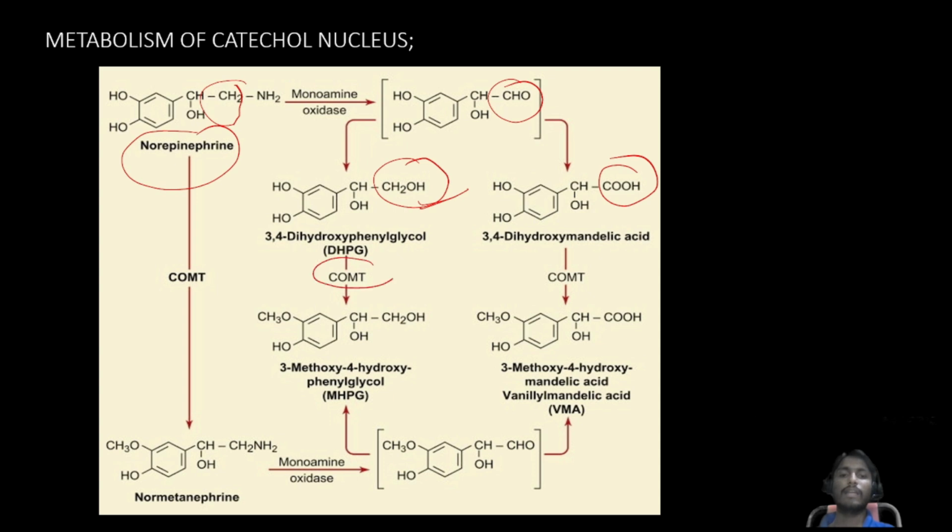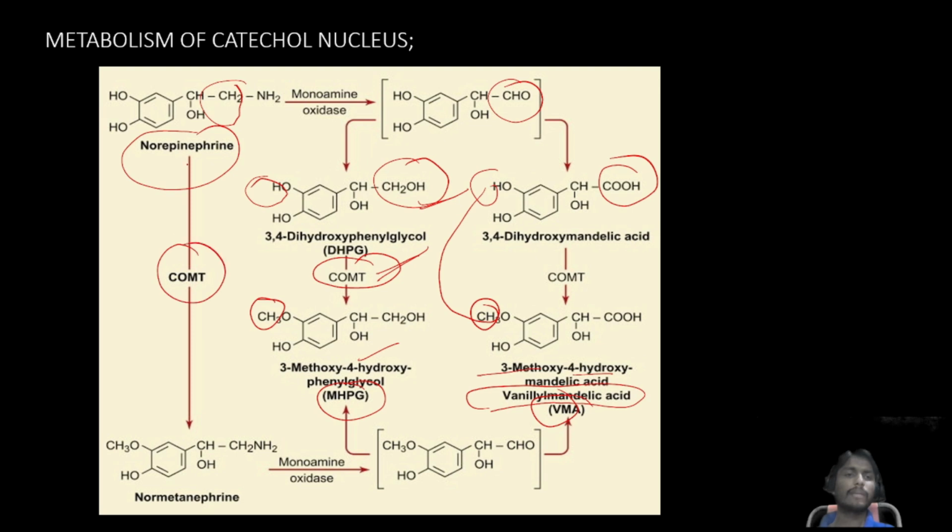With the help of catechol orthomethyl transferase, this hydrogen can be replaced with a methyl group. Same here also, this hydrogen can be replaced with a methyl group with the help of the COMT enzyme. Then what will form? 3-methoxy 4-hydroxy phenyl glycol, and 3-methoxy 4-hydroxy mandelic acid. Simply, we can call it vanillyl mandelic acid, VMA. And MHPG here.